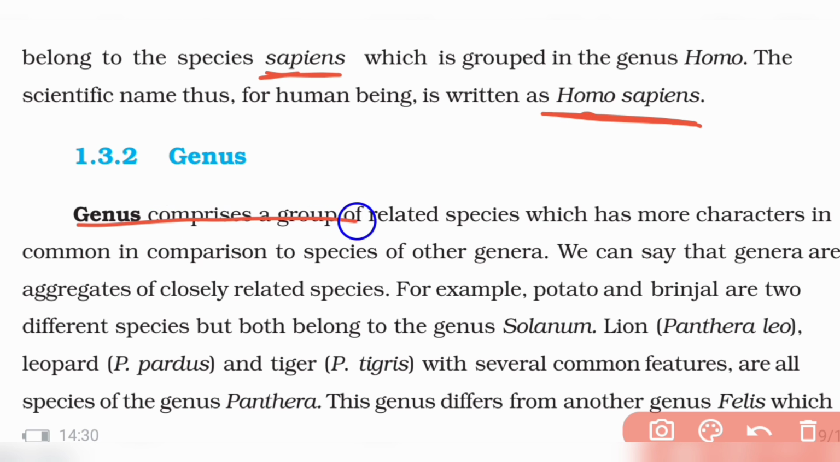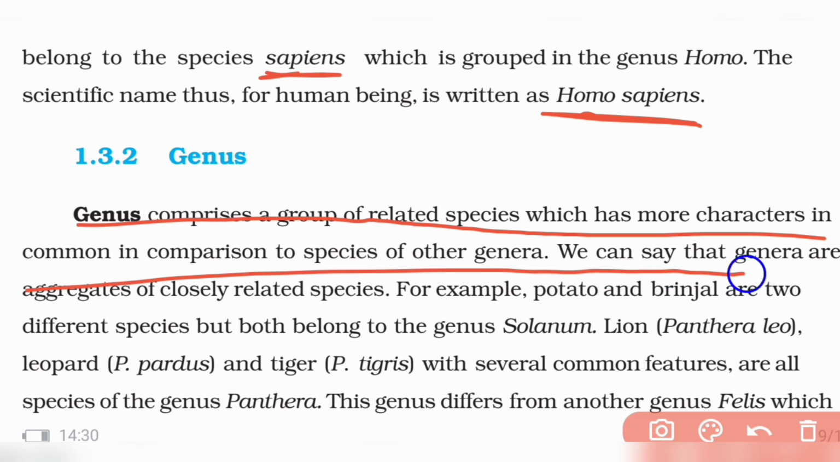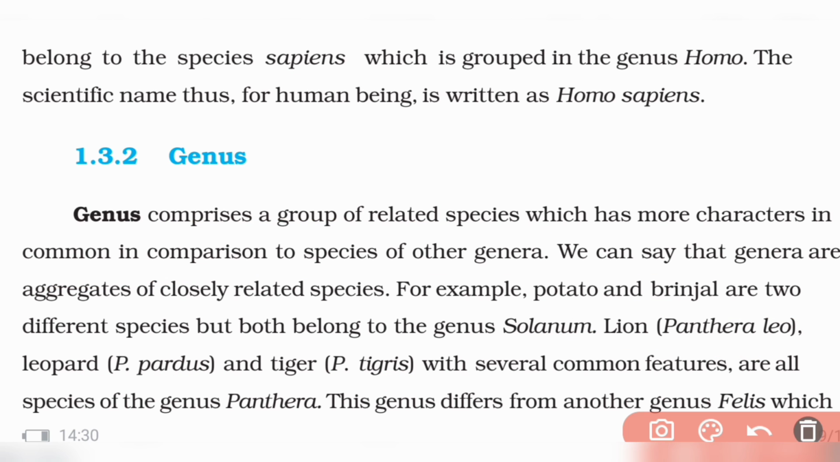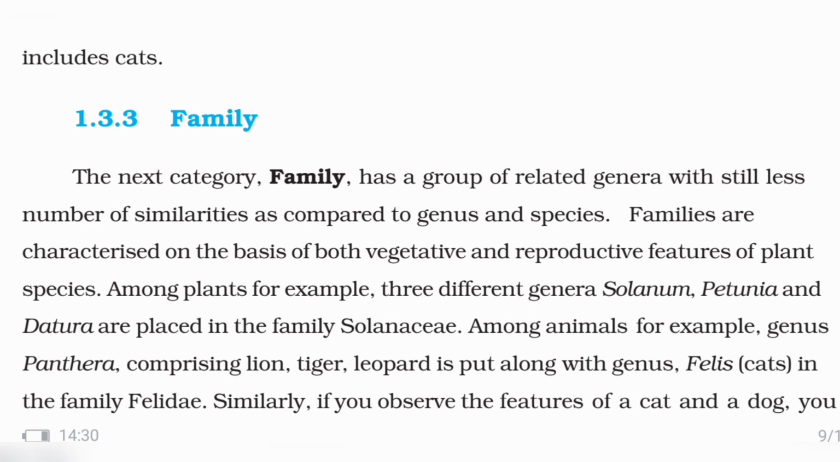Next you have genus. Genus is a group of related species with more characteristics in common. So many species come under that. Like Panthera pardus and Panthera tigris, these are two species. Lion, leopard, tiger, all these are there. So potato and brinjal are two different species which belong to Solanum. Brinjal is melongena and potato is tuberosum: Solanum tuberosum, Solanum melongena. Okay, and like that you have different kinds of genera under that, and you have another family which is cats also.